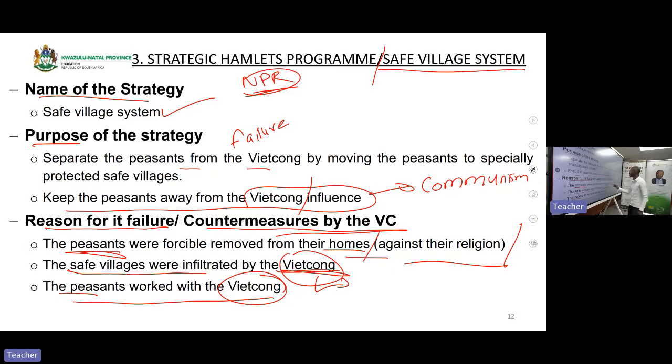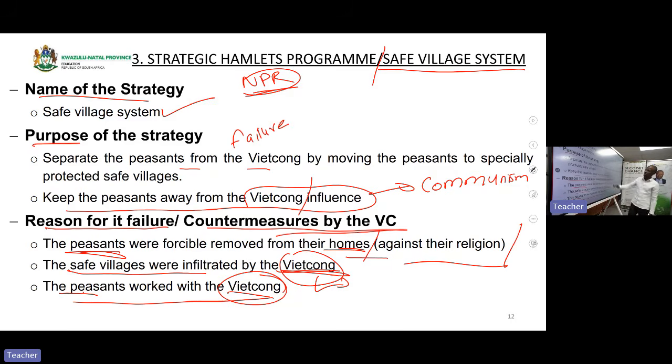To take them back to their homes after they had won the war. Hence, the peasants in the safe villages worked with the Viet Cong.